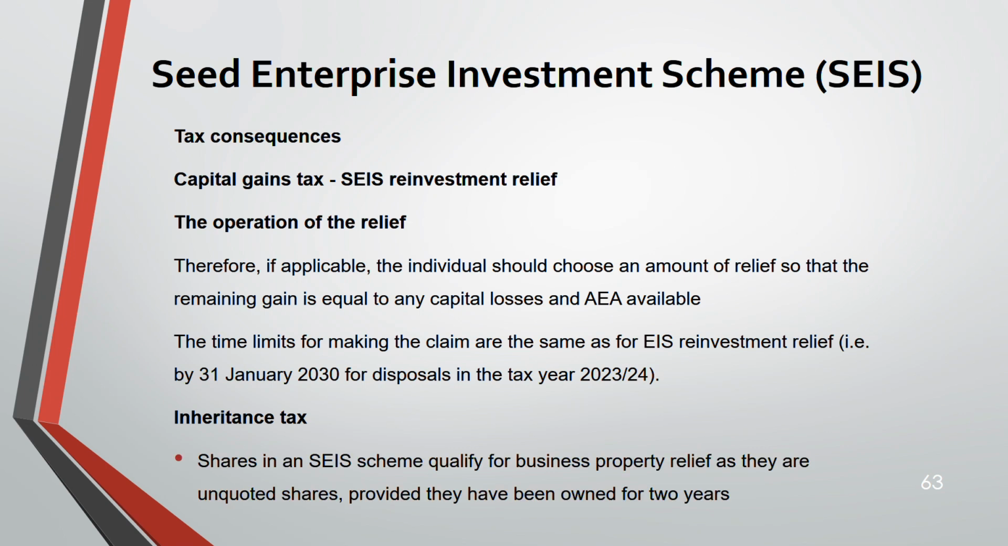Shares in an SEIS qualify for business property relief. This is the same for EIS also, as they are unquoted shares, provided they have been owned for 2 years. Now let us do a question.